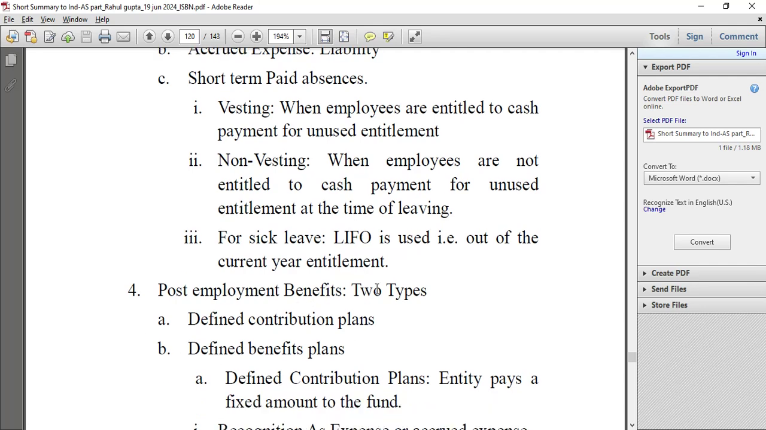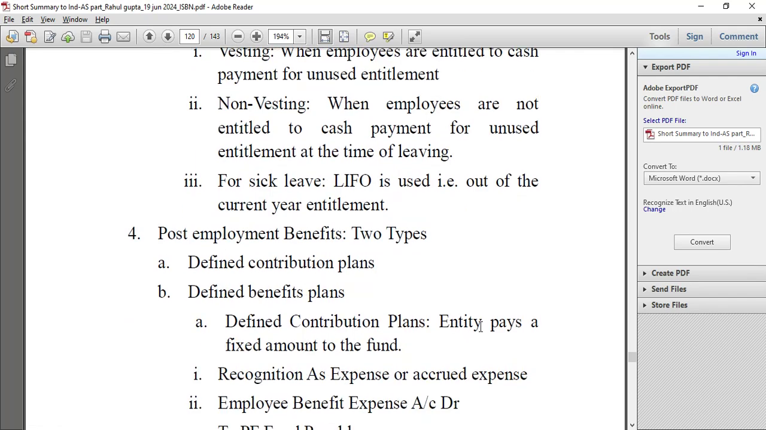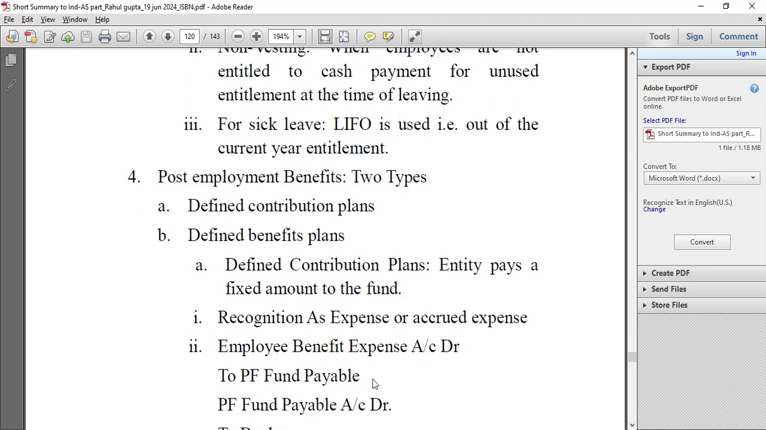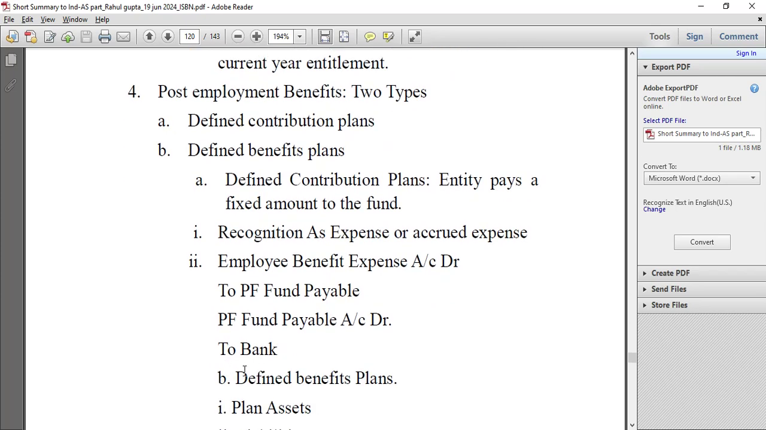Post-employment benefits are of two types: defined contribution plans and defined benefit plans. In defined contribution plans, the entity pays a fixed amount to the fund. Recognition is as an expense or accrued expense. Employee benefit expense account debit to PF fund payable. PF fund payable to bank.